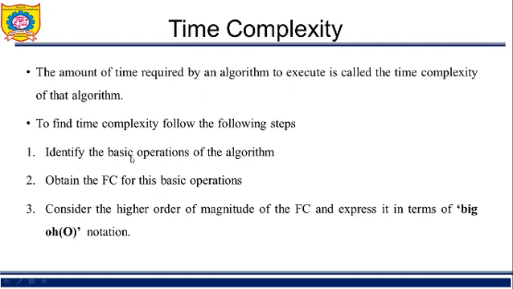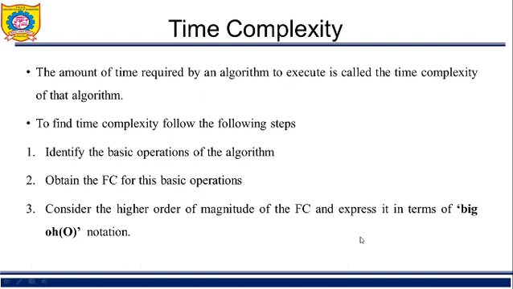Then once you get the executable instruction, find the FC for that basic operation, that is the frequency count. Once you get the frequency count, consider the higher order of magnitude of the given polynomial equation in the FC, and express it in terms of big O notation. This is the asymptotic notation that we will see in the next few slides.